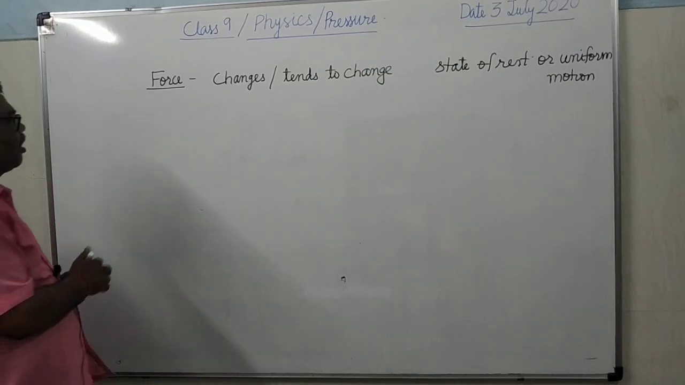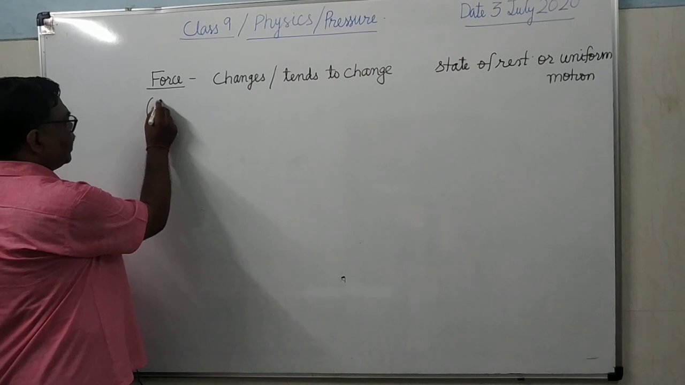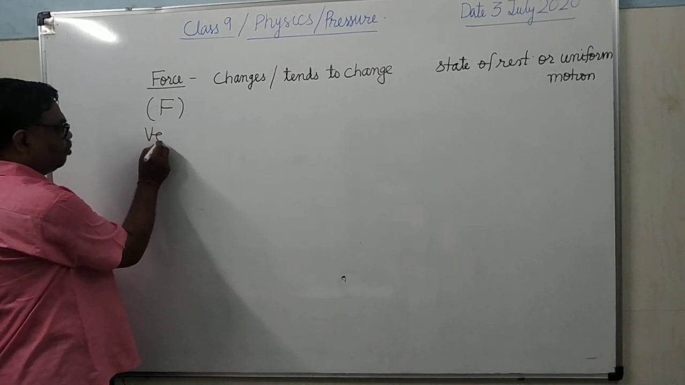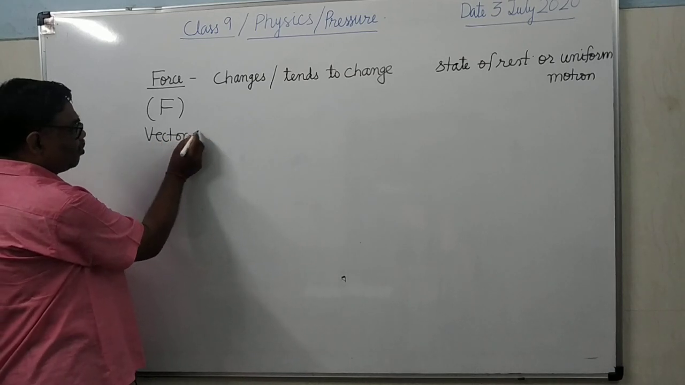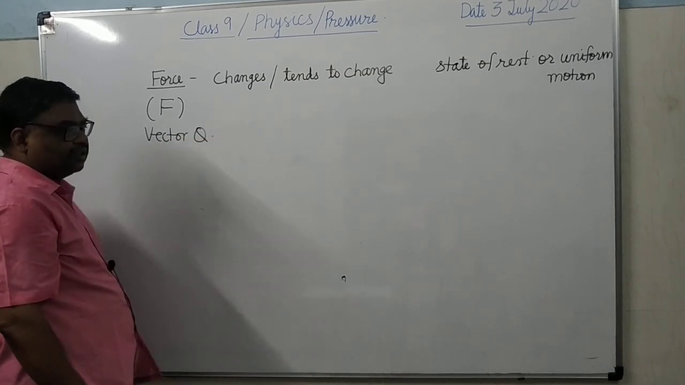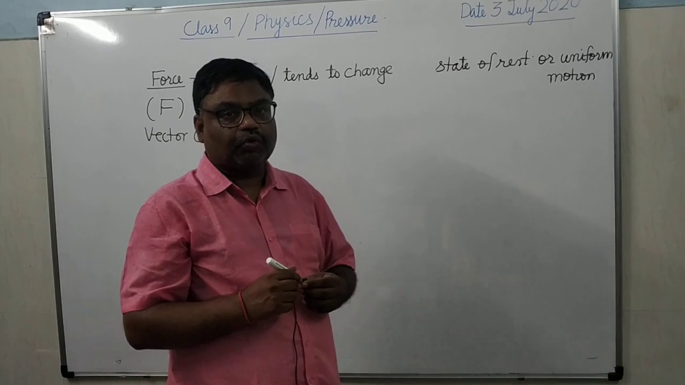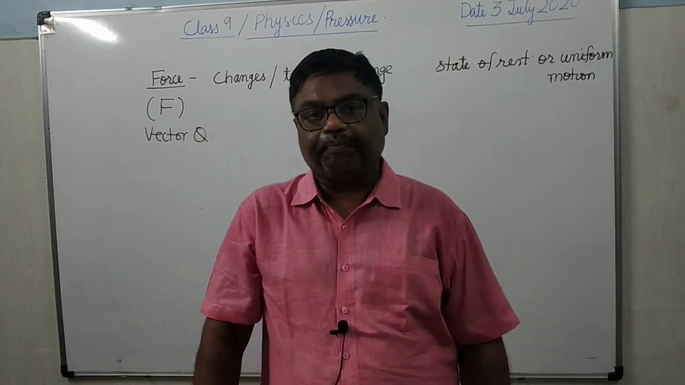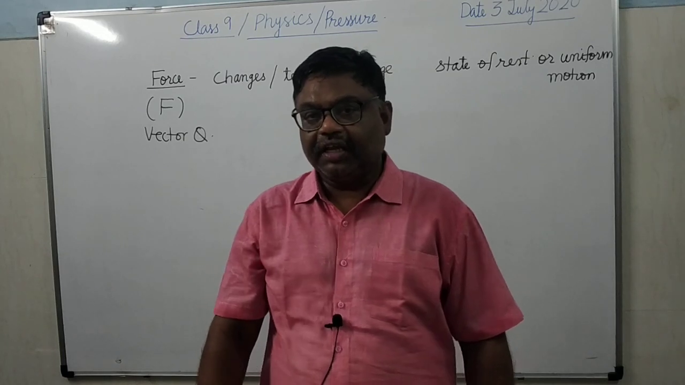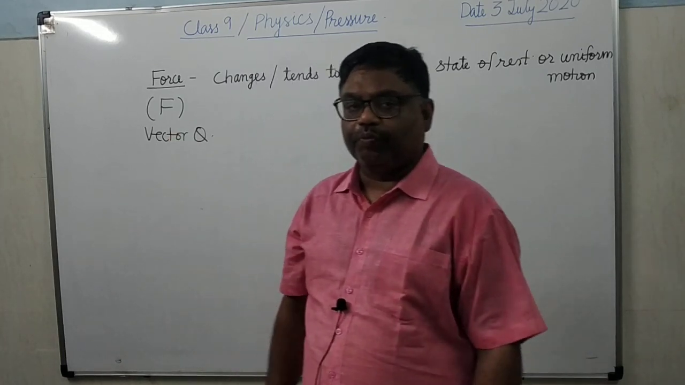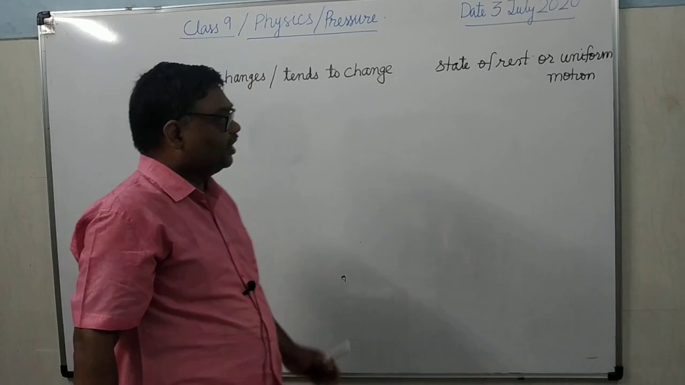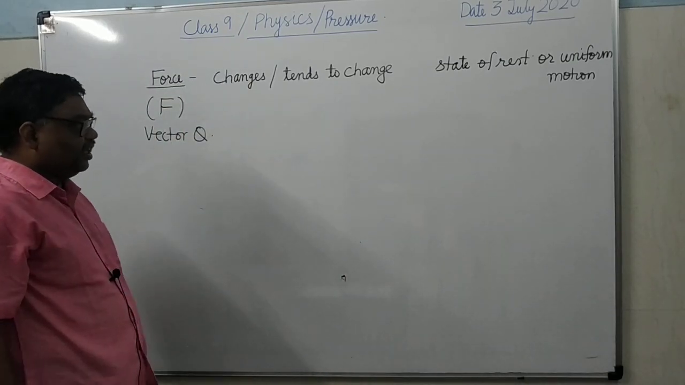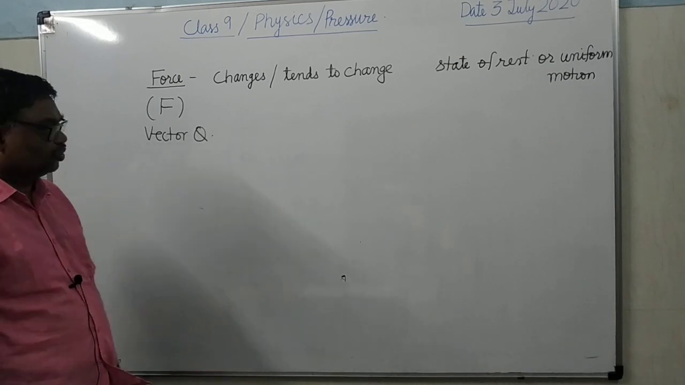What is the symbol of force that you know? It is capital F. What type of quantity is it? That also you must be knowing. Vector quantity. Vector quantities are those which require magnitude as well as direction for their complete description. There is one more effect of force that I had forgotten: it can change the shape and size of the body also.